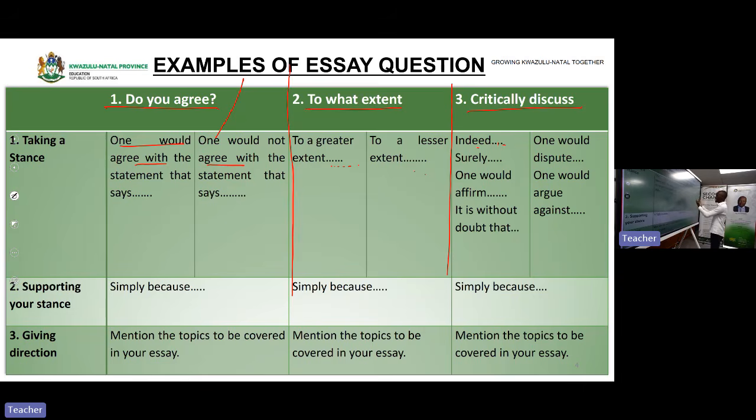Now, step number 2, you are giving us a reason why you agreed, why you said to a greater or to a lesser extent. You start by saying this is because, you are giving us a reason, or simply because, you are giving us a reason. Then the last sentence of the introduction, we said it is giving a direction. Mention the topics to be covered in your essay.